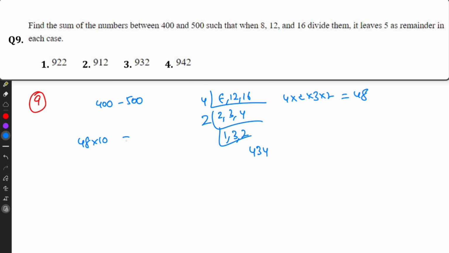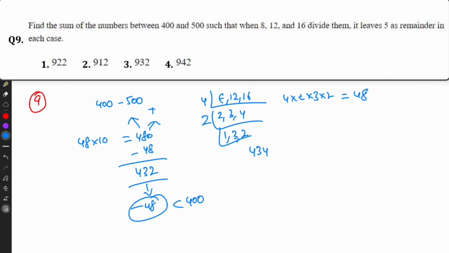We have to find only the numbers between 400 and 500 which can be divided by the LCM 48.